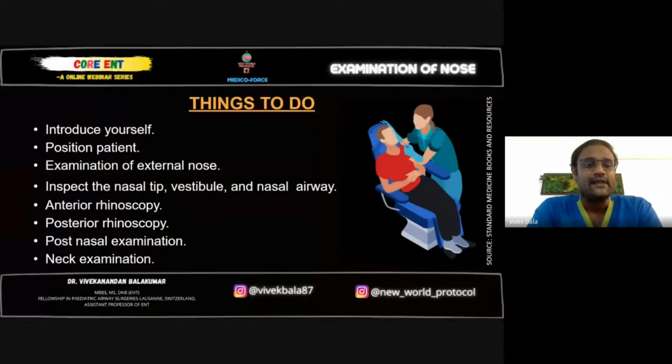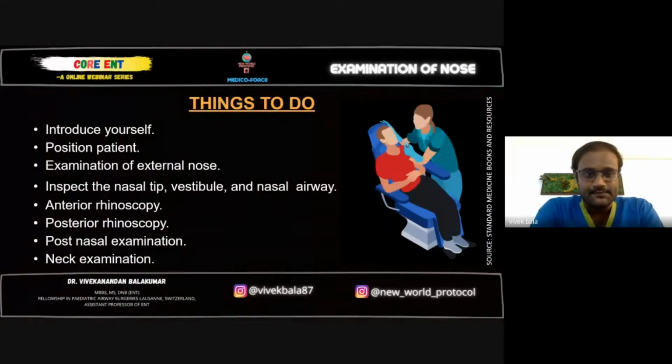And then you examine the external nose, where you examine the nasal tip, vestibule, and also the nasal airway. Then we go for anterior rhinoscopy, which is done with an instrument called the Thudicum nasal speculum. Posterior rhinoscopy is done with a post-nasal mirror, and then finally the neck examination. Why are we seeing the neck in case of a nose? In case of nasal malignancies, we will have some nodes present over levels 2, 3 and 4 of the neck region. And also in case of acute sinusitis and other infections of the nose, we will have some nodes present over the anterior triangle of the neck as well as levels 2 and 3.